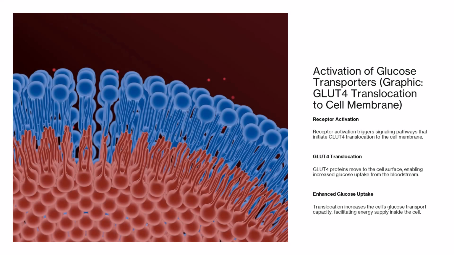Activation of glucose transporters. One of the key outcomes of insulin signaling is the activation of GLUT4 transporters. These proteins reside inside the cell until needed. Upon insulin stimulation, GLUT4 translocates to the cell membrane. This movement is essential. It creates a pathway for glucose to enter the cell from the bloodstream.